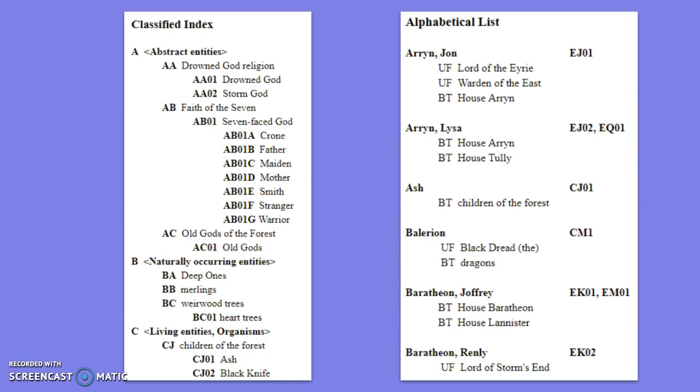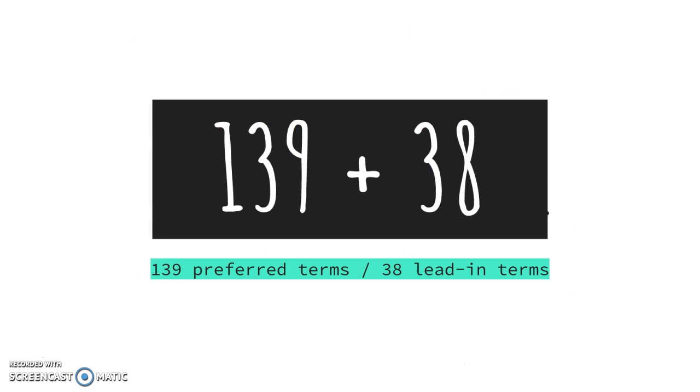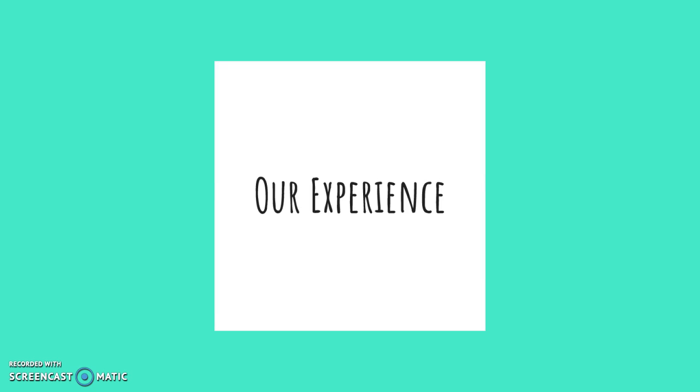We also finalized our classification index and added notations. Here you can see our finalized classified index and our finalized alphabetical index with notations. We ended up with 139 terms, with an additional 38 non-preferred terms. Our experience was a complicated one.